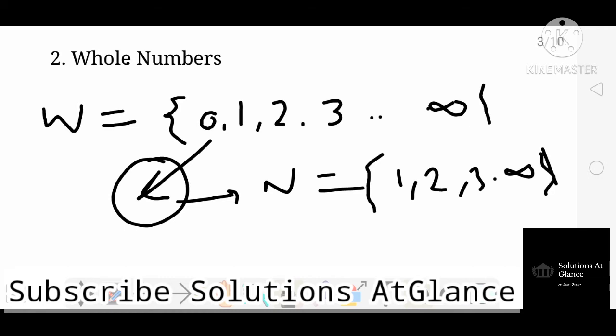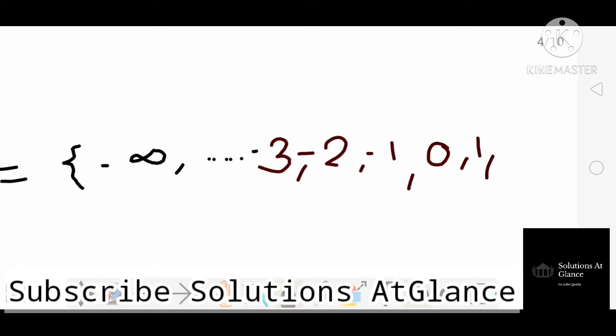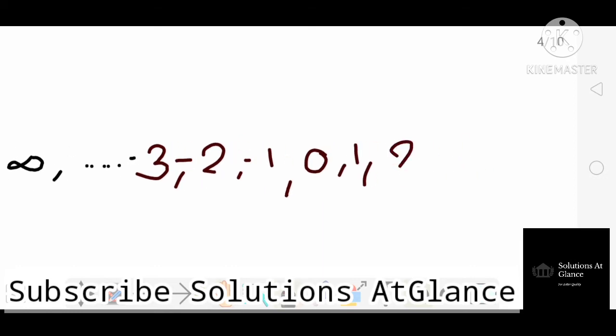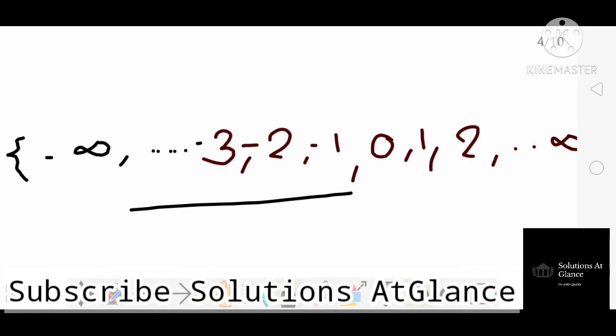Now the third category, integers. Integers are represented by capital I. 0, 1, 2, then up to infinity. So it includes all the non-fractional values from minus infinity to infinity, and is represented by capital I.